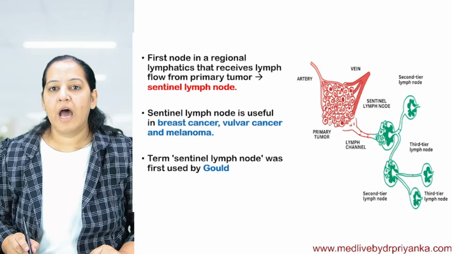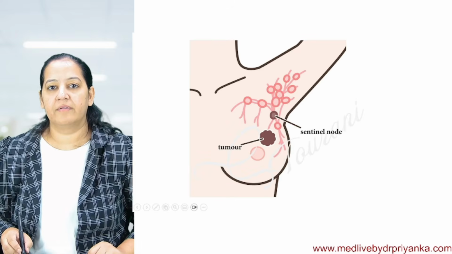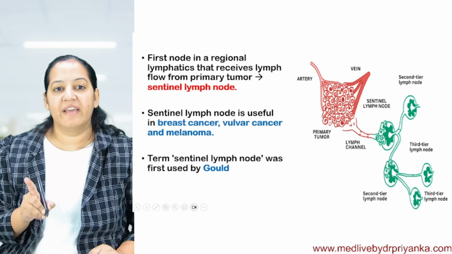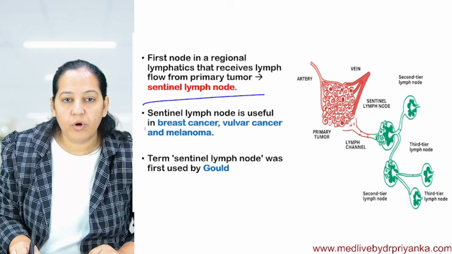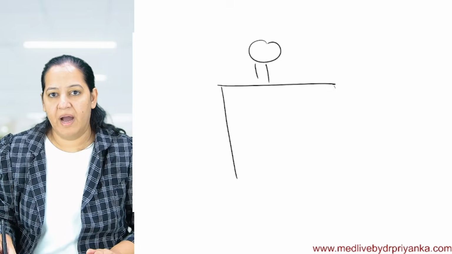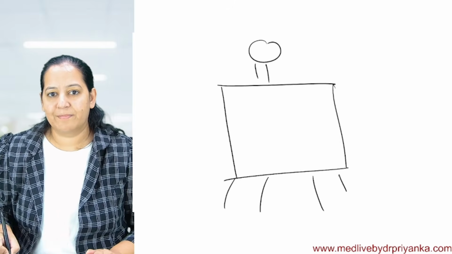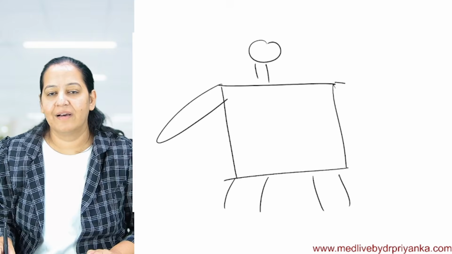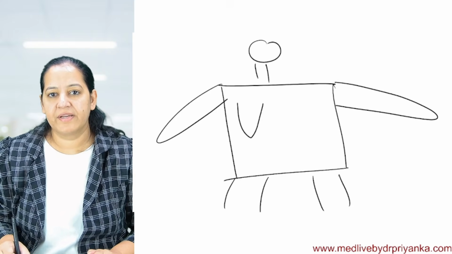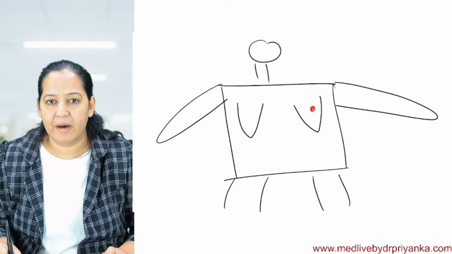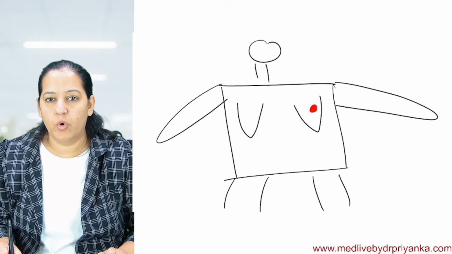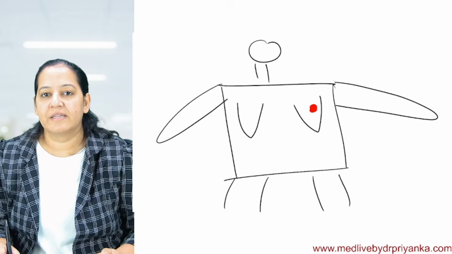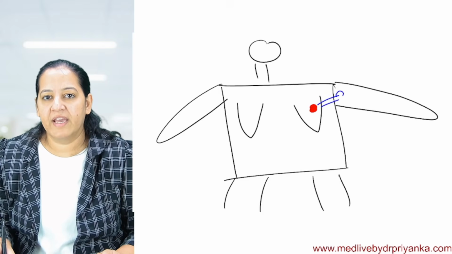You are getting it? Now, the first lymph node on the way is known as sentinel lymph node. What do you mean by sentinel lymph node? The first lymph node. So let me draw the female for you. A rough diagram I am drawing over here to explain what is sentinel lymph node. These are the breasts. Suppose she is having a breast lesion, breast tumor over here. Now let's draw the lymphatics. So these are the lymphatics in the axilla.